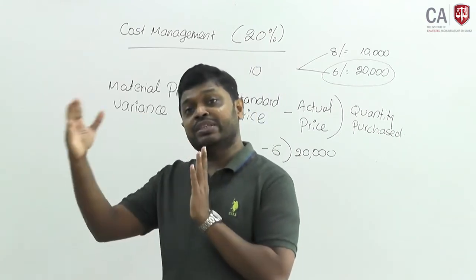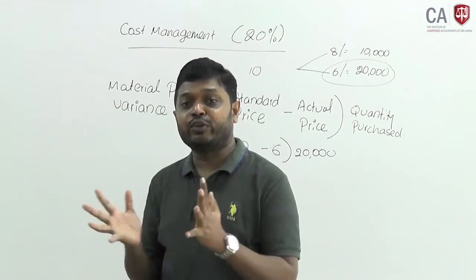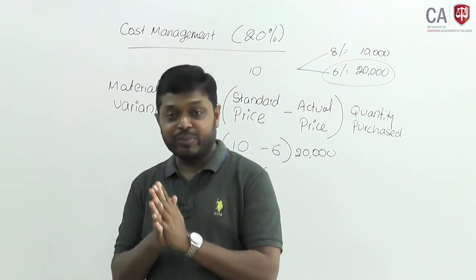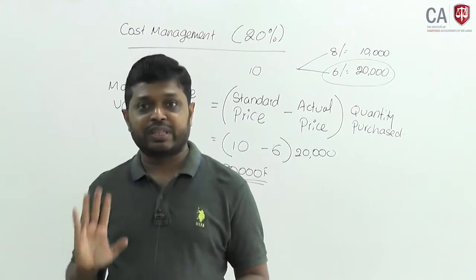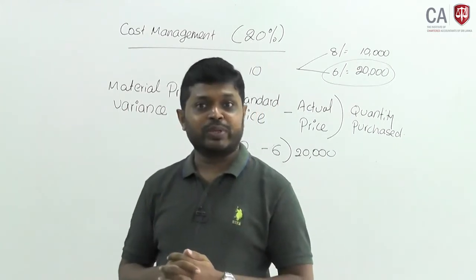If you purchase 2,000 or more, I will sell it at 500 rupees. Now you think, okay, I will purchase 3,000 units, and I will pay only 600 rupees each.